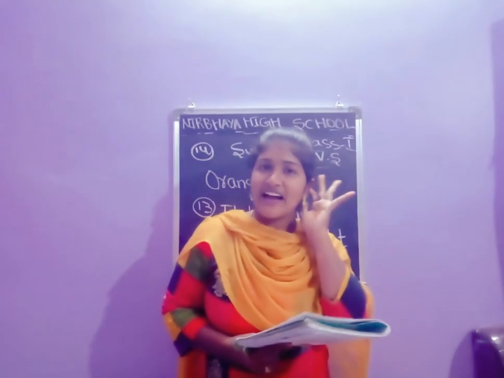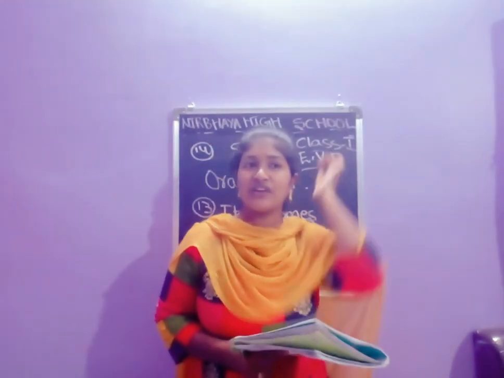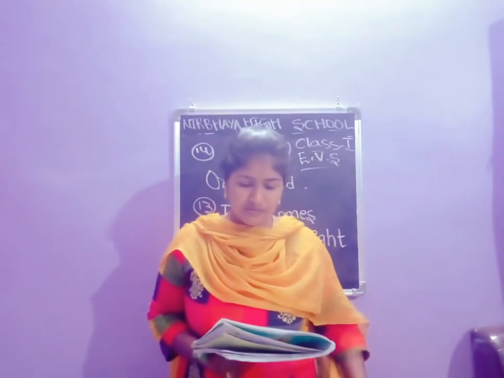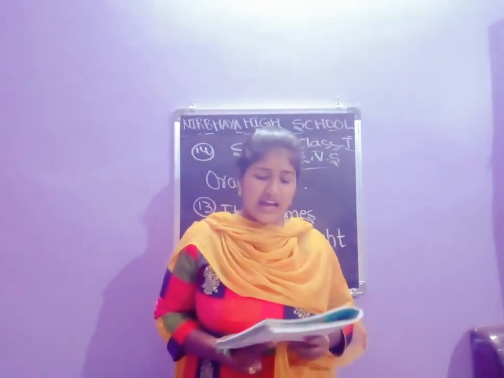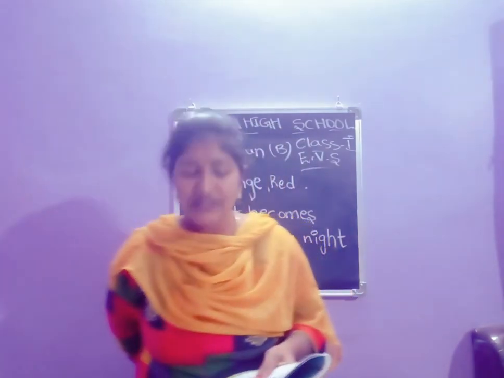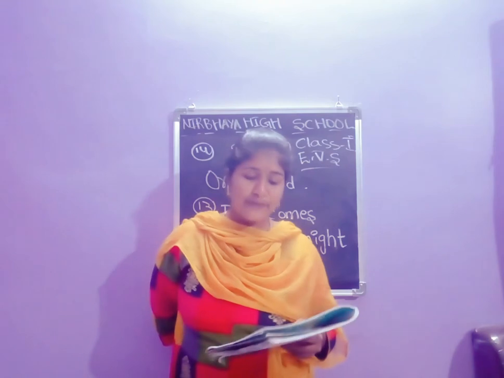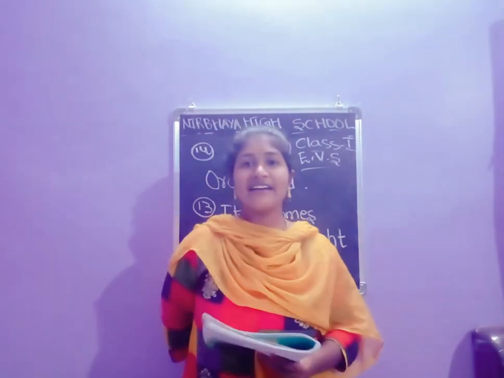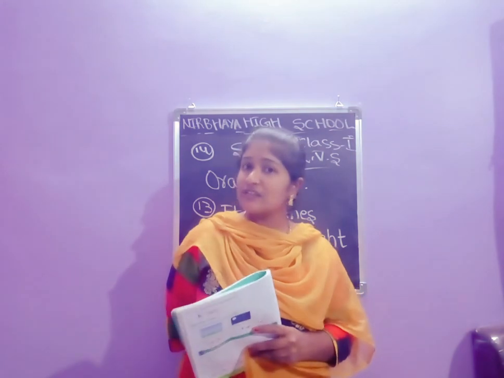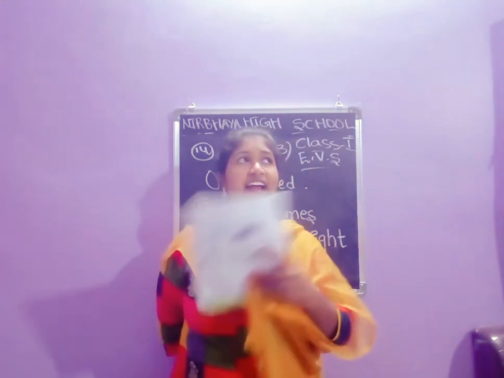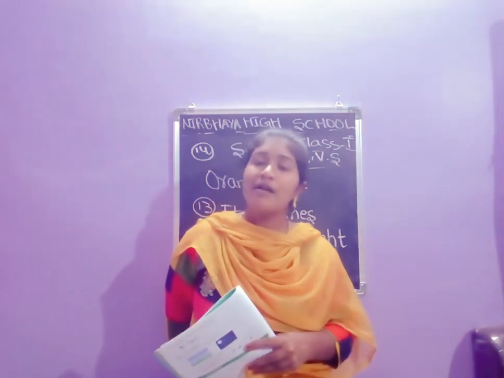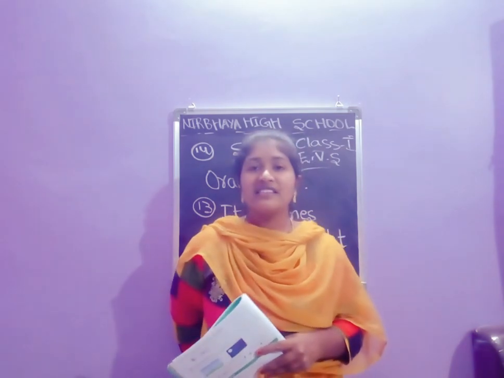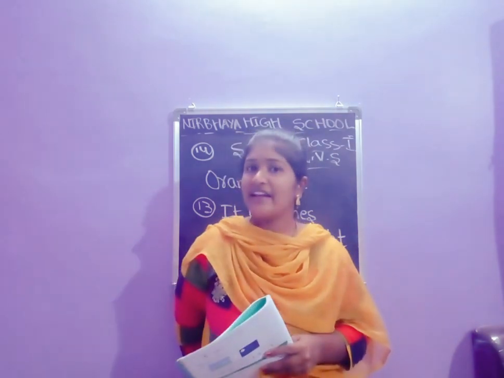What gives us heat and light? The sun gives us heat and light. So, here you write B. Okay. Next one. What helps us to see things around us at daytime? What helps us to see? Sunlight or moon? In the daytime we use the sunlight to see the things. Without sunlight it becomes very dark. So by using sunlight we are seeing the things in the daytime.